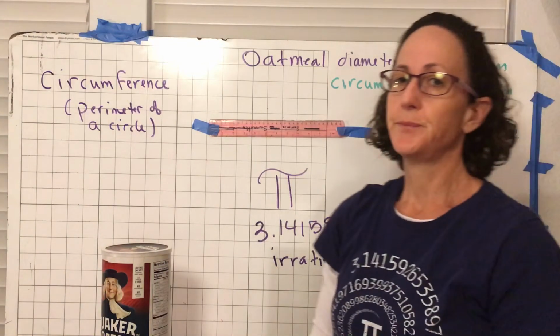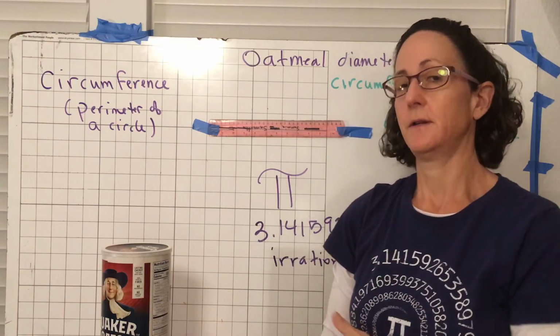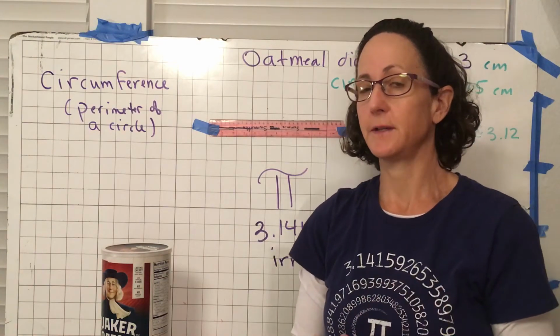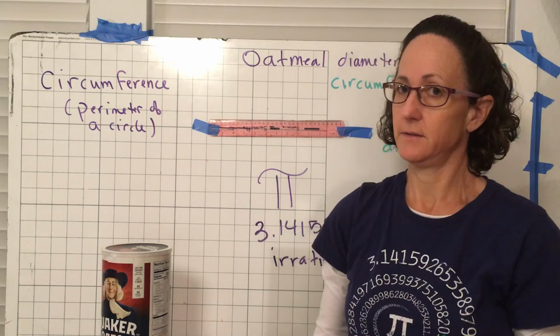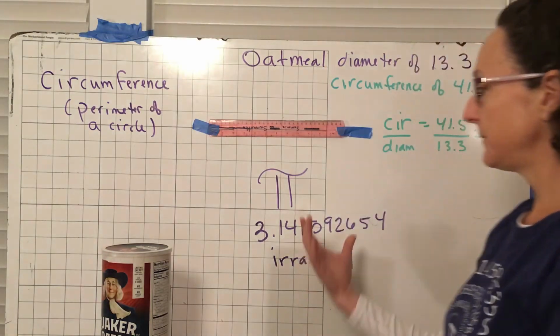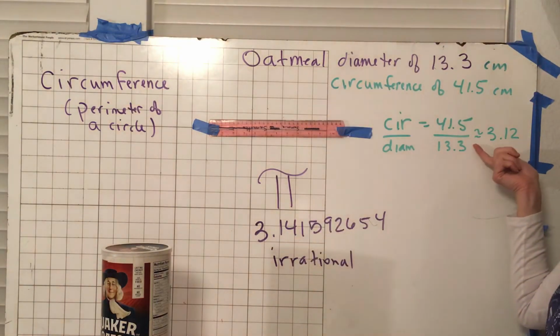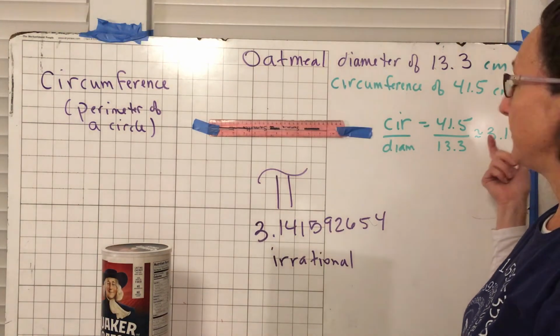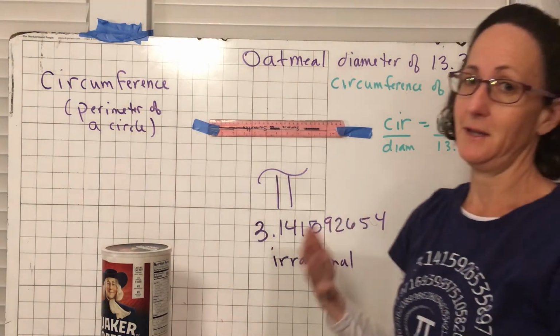All right, so I'm not a perfect measurer, okay? If I had measured perfectly, what do you guys think I should have gotten? So if you look at this number again, this number is pretty close to pi, okay? And the reason it's not exactly pi is just because of human error, okay?